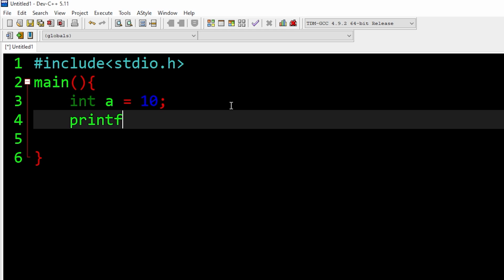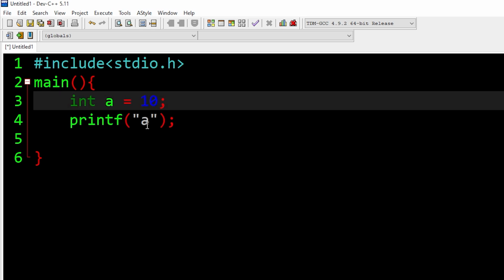So we do the printf, double quotations. Now how do we print a? Okay, if I do just a, it is the string of a, it's not the variable a. Okay, do not confuse these two things. This is a variable. Okay, you can name it anything.